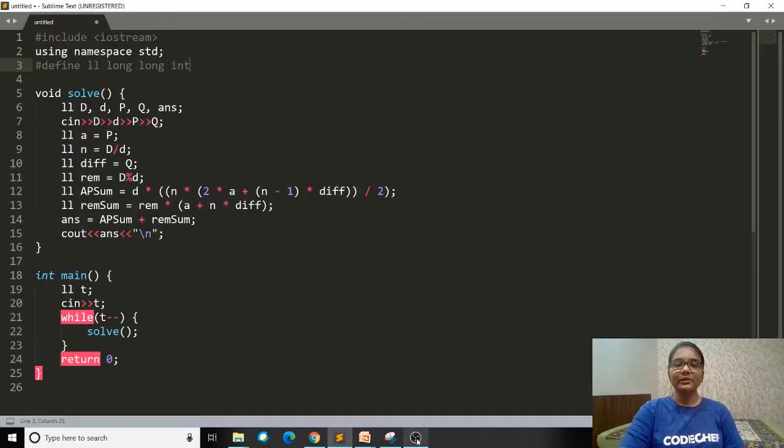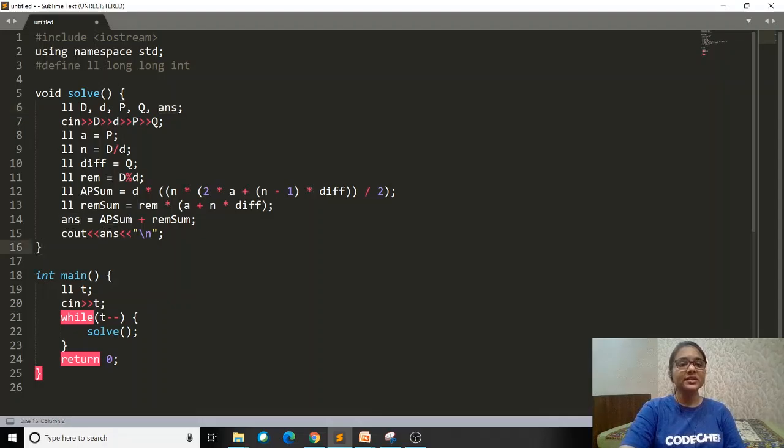Now guys, the code will be very simple because it is just a mathematical expression formation that we are doing in this question, right? So first of all, we are taking input for the number of test cases, then a while loop, and inside that you see a function solve, which contains the logic for our problem. Inside solve, you can see that I have defined all the variables that we will be needing for taking the input, and the answer will contain our entire sum that we'll be forming, that is the sum of AP and the additional sum.